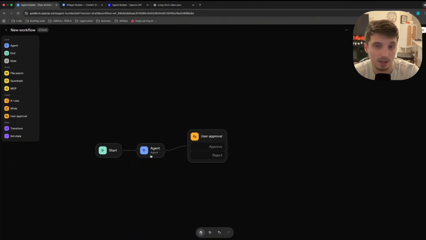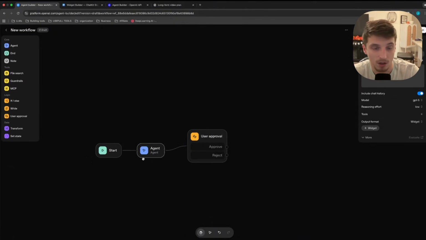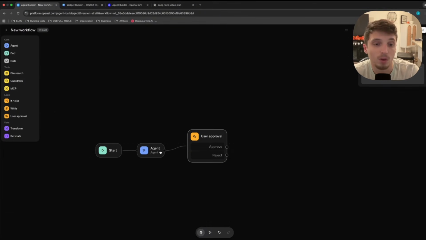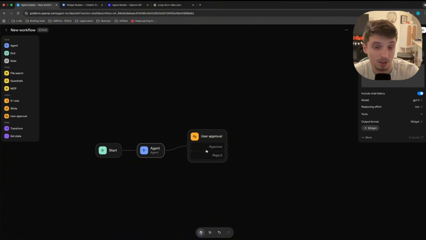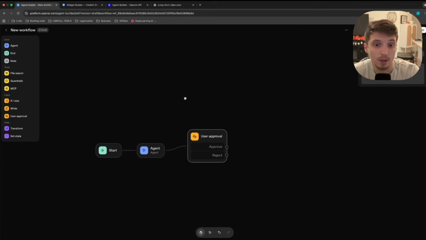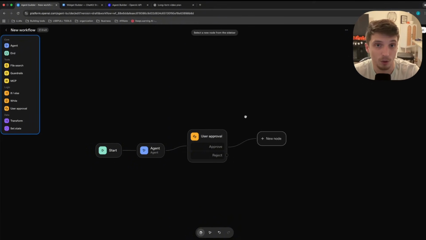This person wants X, Y, and Z. Access our knowledge base and create a proposal and send it to their email. But before we send it to their email, even if we have the guardrails set up and everything, it still might do something wrong. So we want a human in the loop or user approval node to make sure, hey, we can look over it, and once we approve it, then it will continue and send the email, or it'll just continue the flow, if that makes sense.